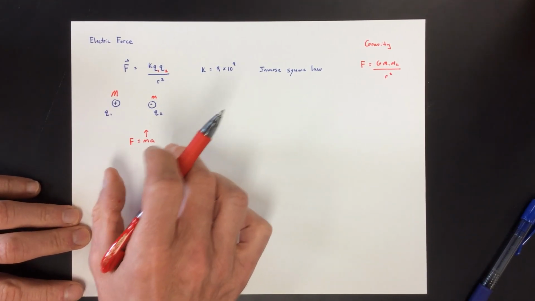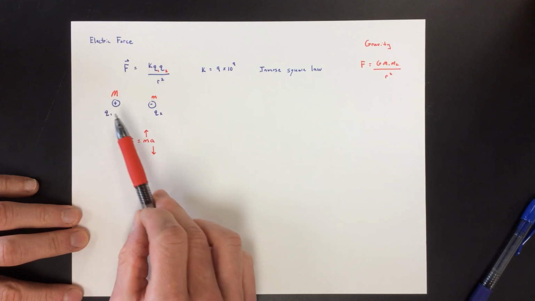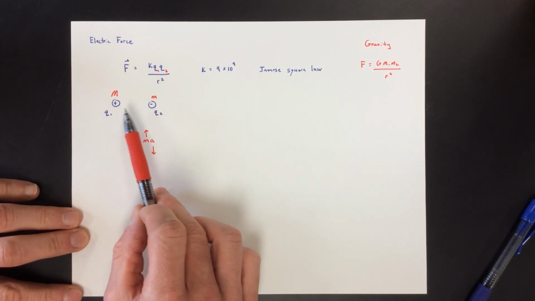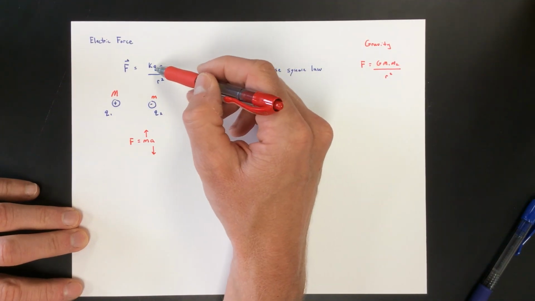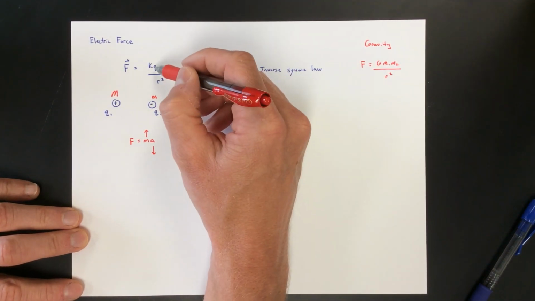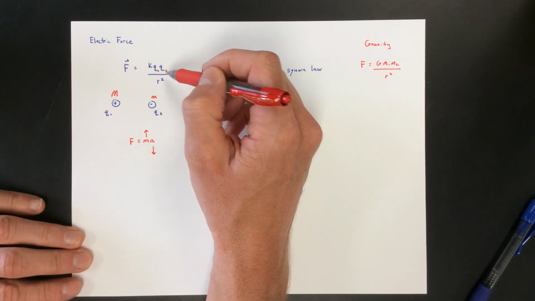I never said their accelerations were the same, but no matter which one's bigger, which one's smaller, which one's the positive charge, which one's the negative charge, the force of attraction between the two is the same, because it takes two charges to attract. Sometimes it'll be a big Q and a small q. It doesn't matter. Most of the time, we can just write it as q1 and q2.